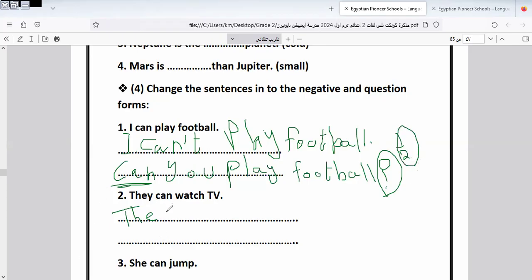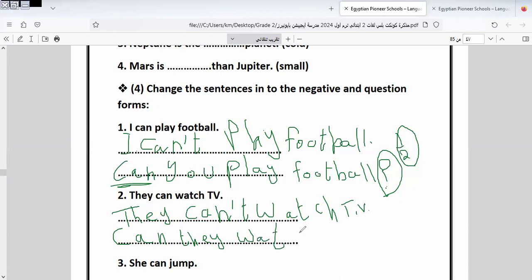Okay, here is: they can't watch TV. What can I do in the question form? Can they watch TV? And I put the question mark at the end of the sentence.